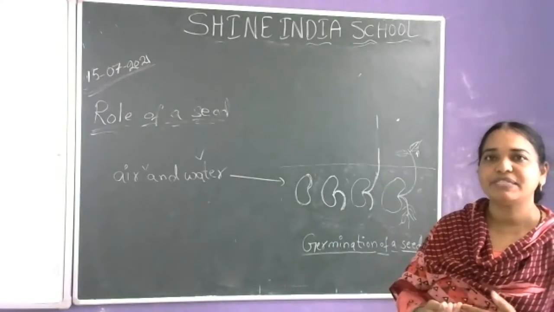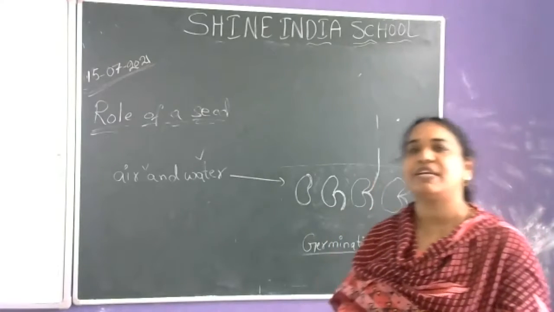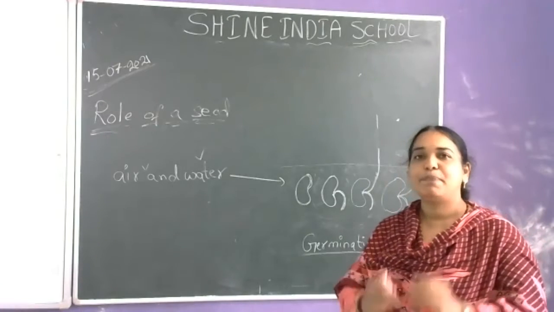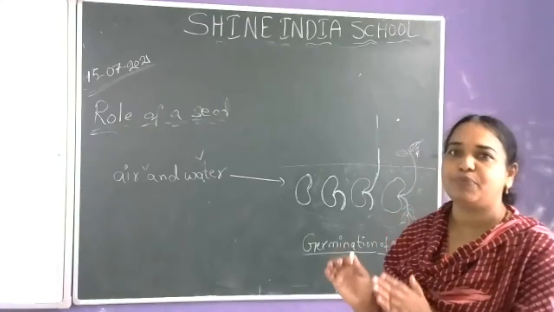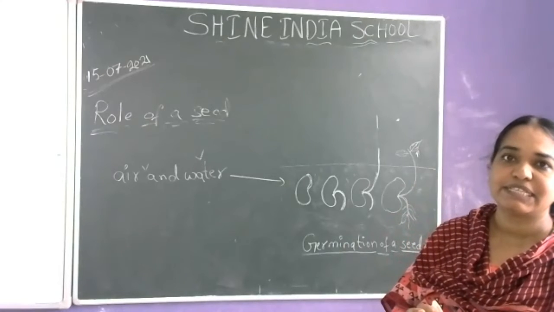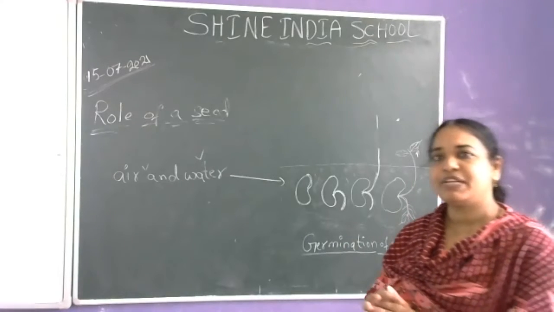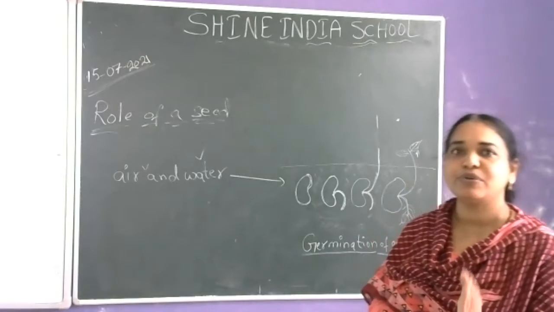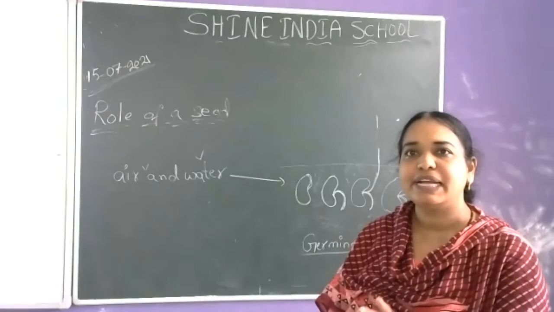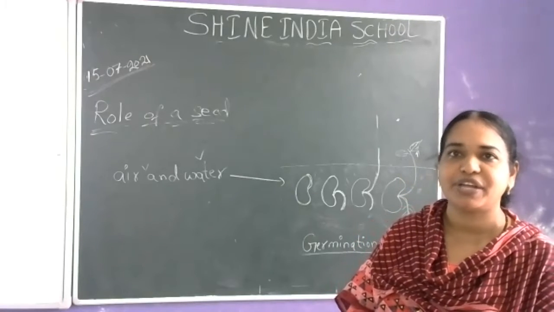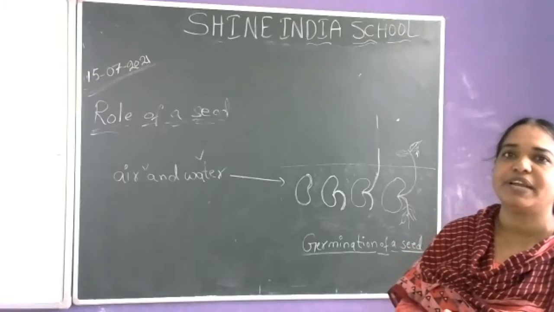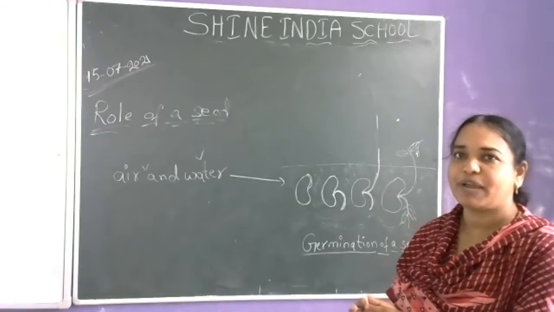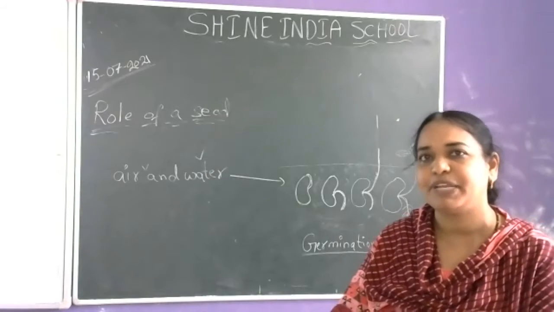Repeat it once: germination. Say germination, all of you children. The process of a seed growing into a new plant, the total process, is called germination. Seed germination or germination of a seed: the process by which a seed grows into a new plant is called germination. Are you getting it? What is germination, children?